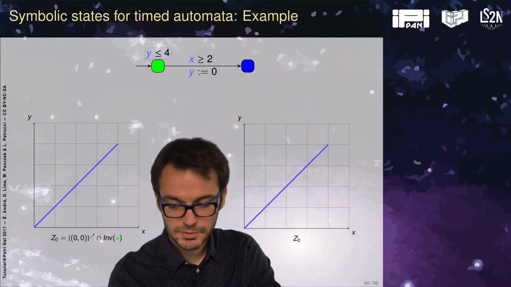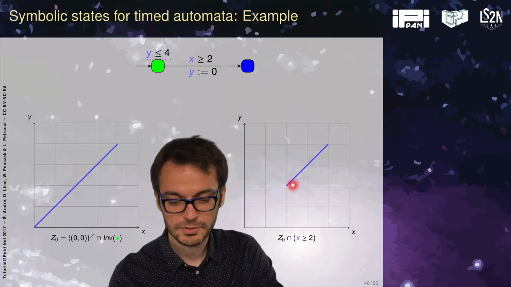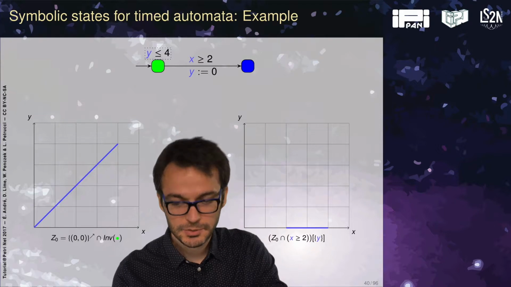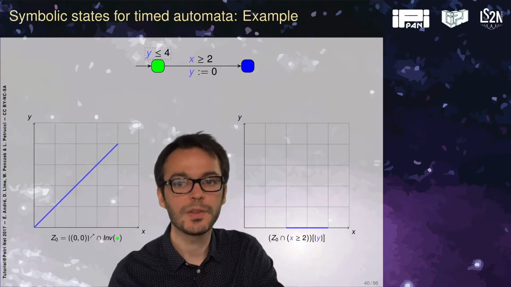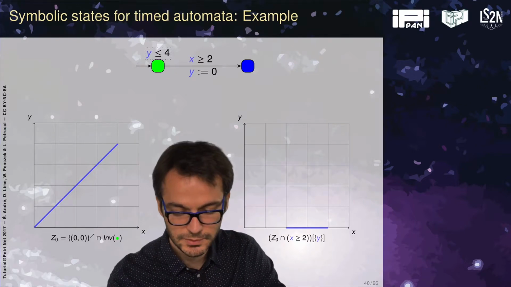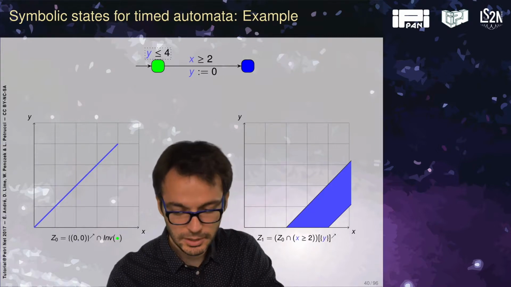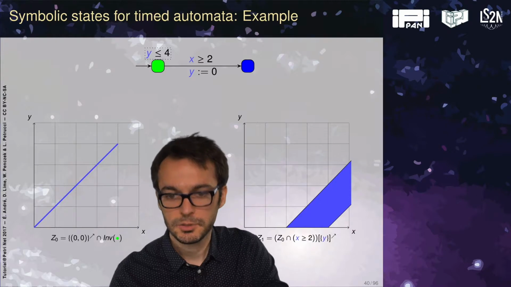So I start from this. I intersect with the guard, so only this part is kept. Then I apply the reset, so I reset y, meaning that the 2-dimensional constraint becomes a 1-dimensional constraint because y is 0. Then I apply time elapsing, so I can be anywhere there. And finally, I intersect with the target invariant, but I have no target invariant, so I stop here.